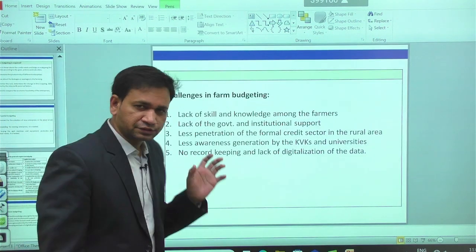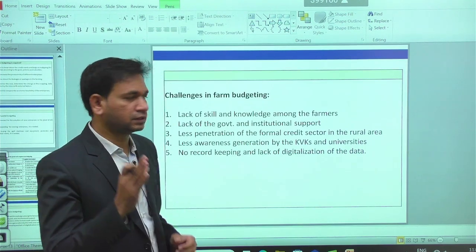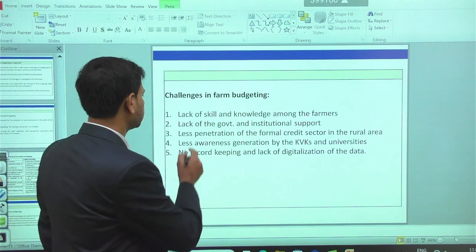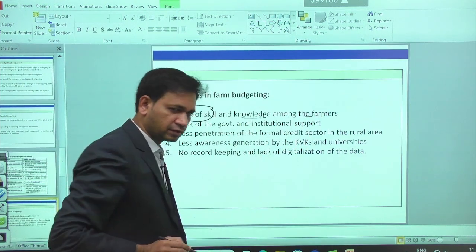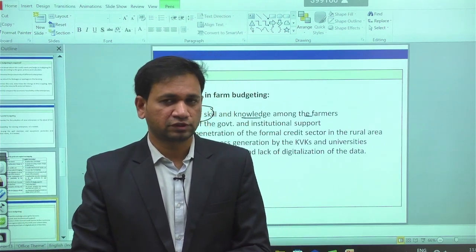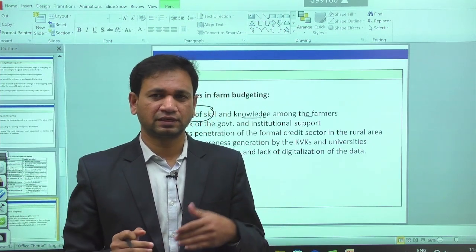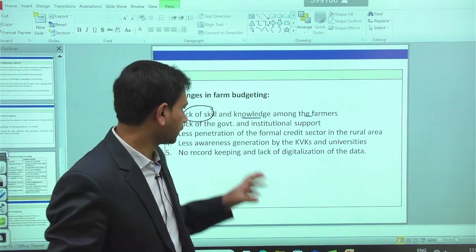At the same time, especially in Indian conditions, we have some challenges in doing the budgeting technique. One is the lack of skill and knowledge among the farmers. According to the RBI, more than 84% of the small and marginal farmers do not have sufficient knowledge with respect to analyzing the cost and return. So that is one challenge we have.